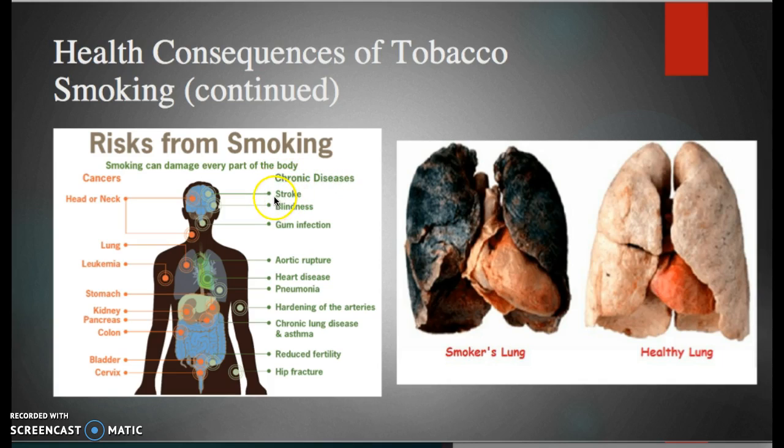So you can get stroke, blindness, gum infection, aortic rupture, heart disease, hardening of the arteries, chronic lung disease and asthma, reduced fertility, hip fracture, and over here lists the cancers that you can get from smoking. Cancer in the head or the neck, lung, leukemia, stomach, kidney, pancreas, colon, bladder, and cervix.